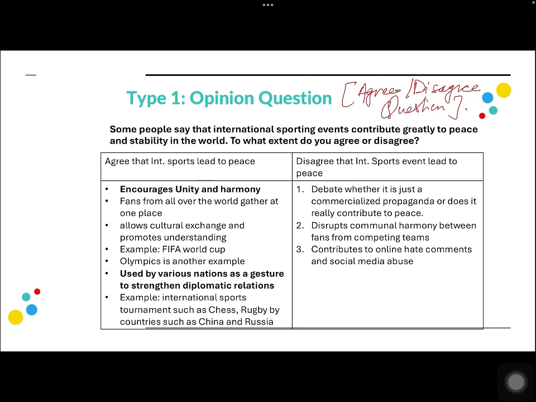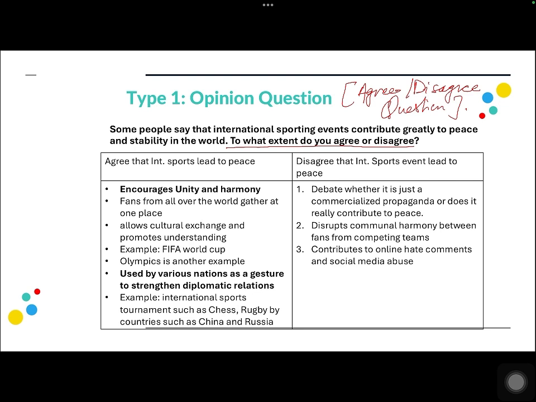So as we just talked, the first thing that we are going to do is identify the question type. Now, how do we identify if this is an agree disagree question or any other question type? You can identify by reading the stem of the question, right? If the question is an advantage disadvantage question, the stem of the question will talk about what are the advantages and disadvantages, or do you think the advantages outweigh the disadvantages, right?